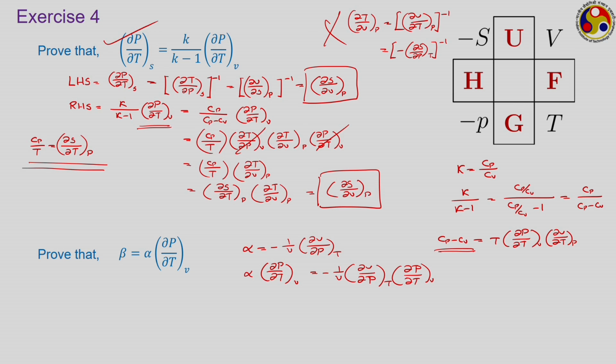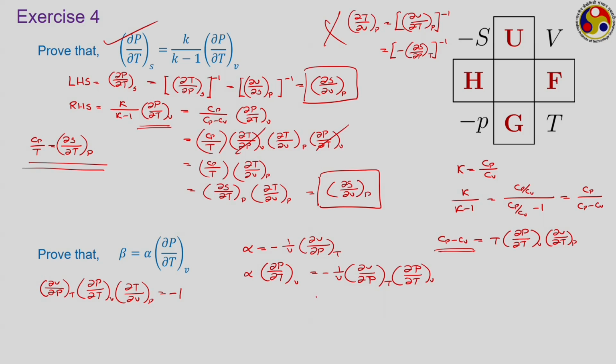So, what should be the substitution that you can use here? Anything clicking in your mind? The cyclic relation. What will be a cyclic relation between P, V and T? That will be ∂V/∂P at T into ∂P/∂T at V into ∂T/∂V at P equal to minus 1, something we have used.